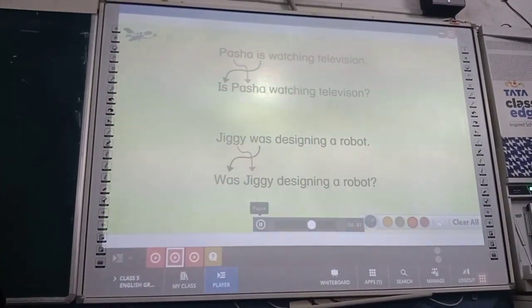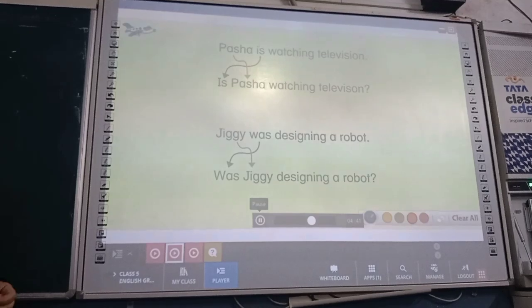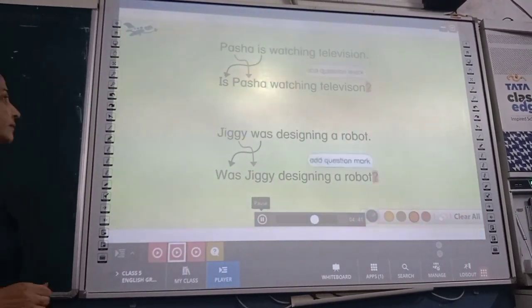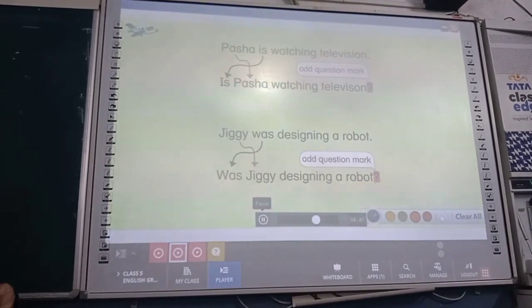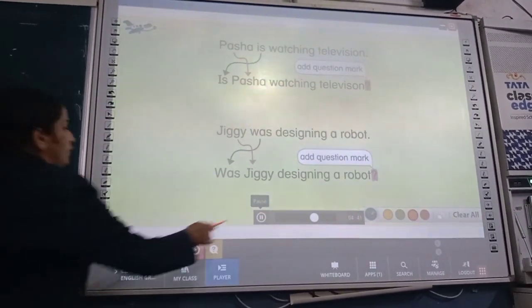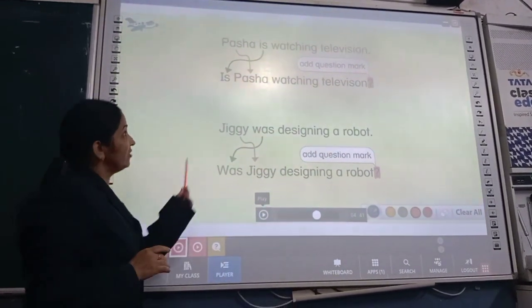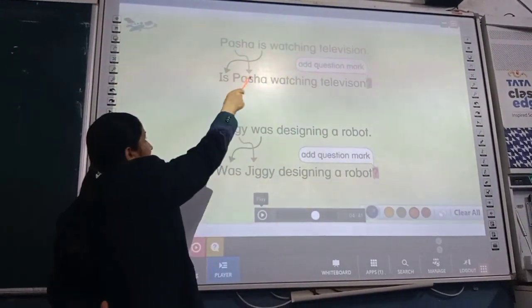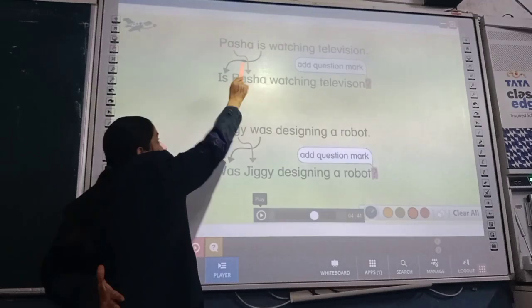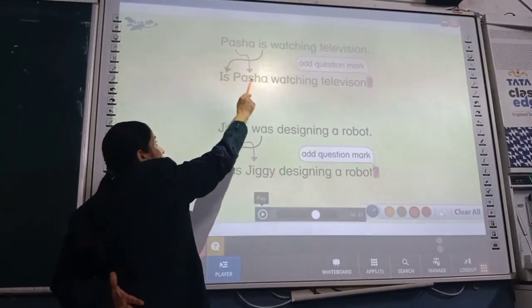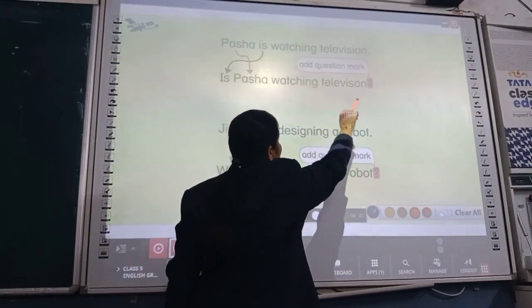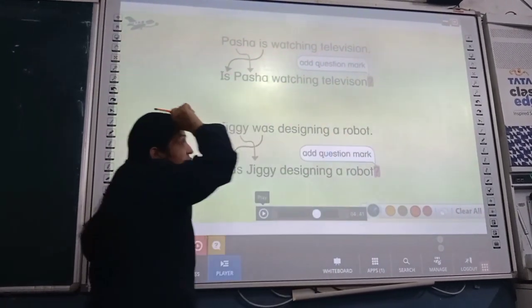We can change assertive sentences into interrogative by changing their word order and adding a question mark. Have you seen this? Pasha is watching television, but where does the helping verb come? It comes first, then your subject, Pasha watching television, followed with a question mark.